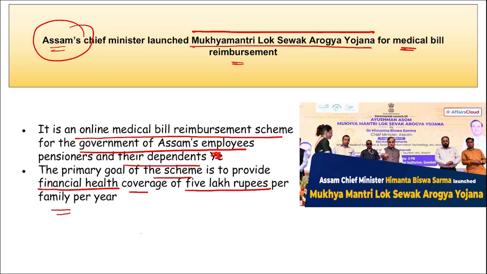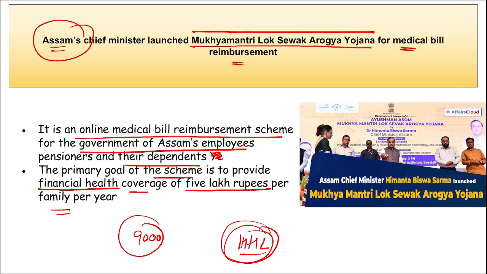Then apart from this, remember, Chief Minister Himanta Biswa Sharma of Assam also transferred the first installment of 9,000 rupees each to the bank accounts of 1 lakh beneficiaries under the Individual Household Latrine Scheme, that is IHHL. Under this, the first installment of 9,000 rupees each was transferred to the bank accounts of 1 lakh beneficiaries.